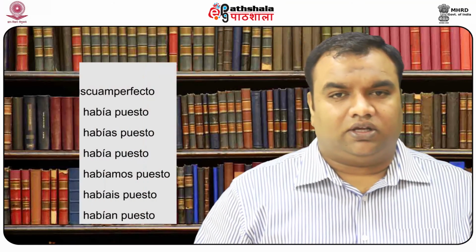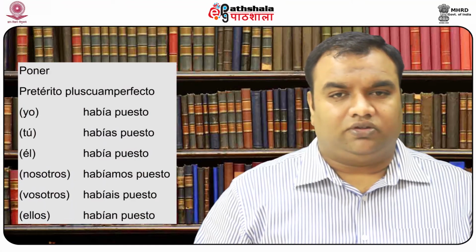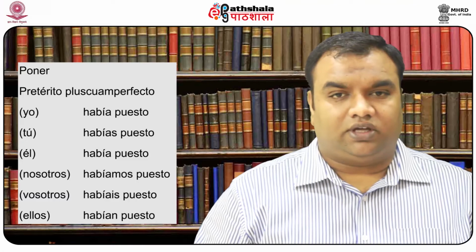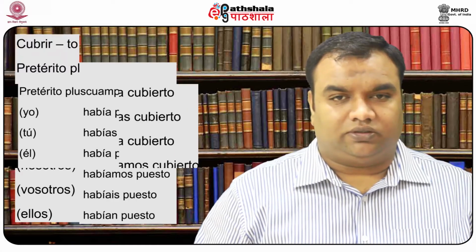Let us take the example of the verb poner. Pretérito pluscuamperfecto conjugations for the verb poner are había puesto, habías puesto, había puesto, habíamos puesto, habíais puesto, habían puesto.